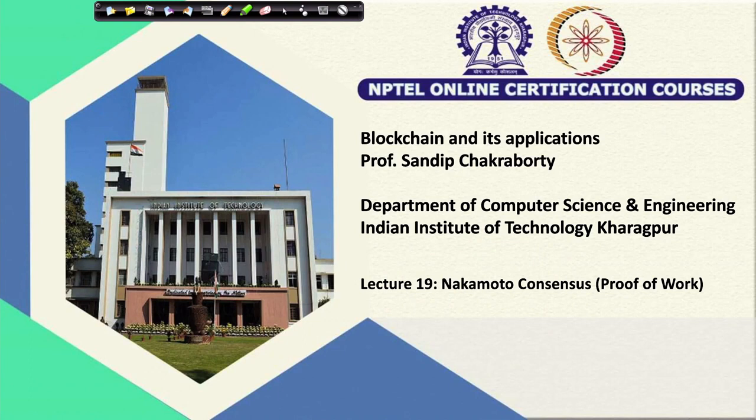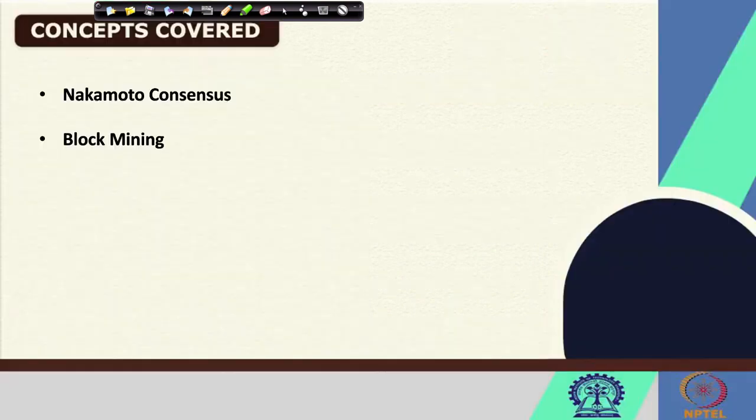So, today we are going to see that in case of the Nakamoto consensus or the proof of work mechanism, how we can give priority to liveness over safety, and accordingly we can design an effective consensus mechanism for an open network. So, the topics that we are going to cover today are as follows.